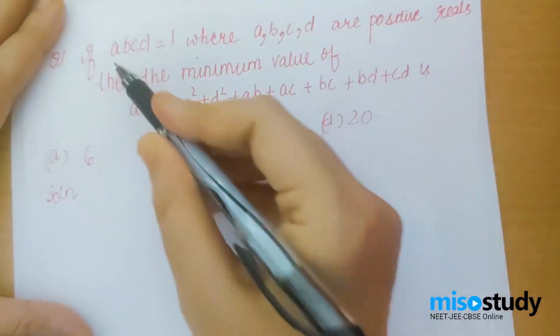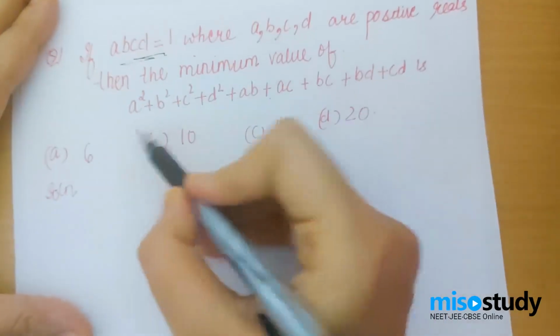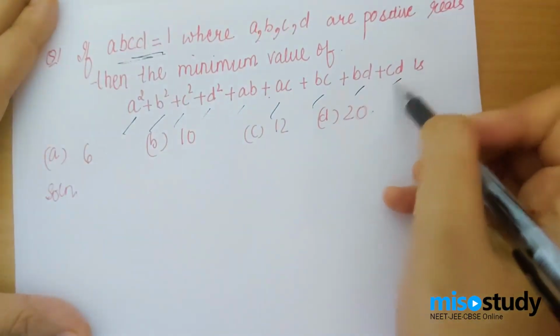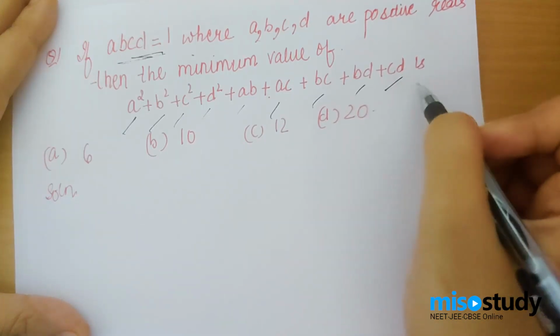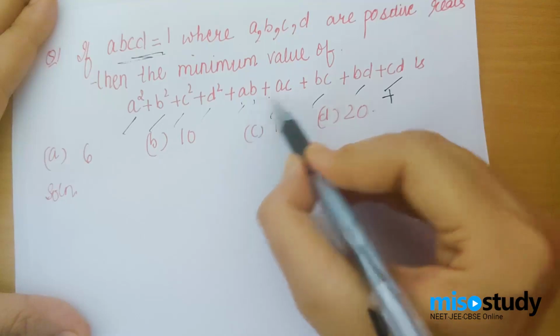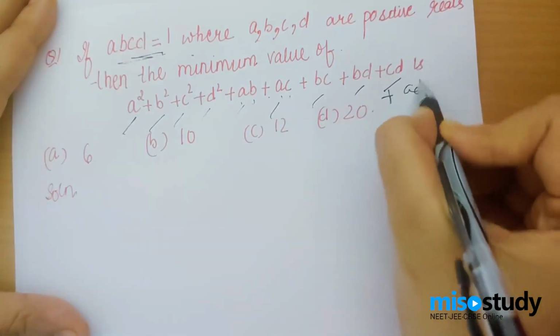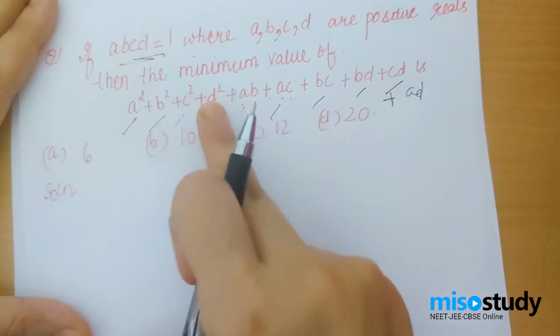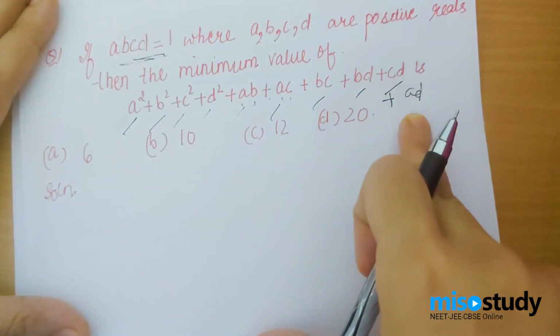Alright, so as you can see, ABCD is equal to 1, and how many terms are there? 1, 2, 3, 4, 5, 6, 7, 8, 9. And there is another term, a combination of AB, AC and AD. I forgot to write AD. So how many terms are there? 1, 2, 3, 4, 5, 6, 7, 8, 9, 10 terms are there.